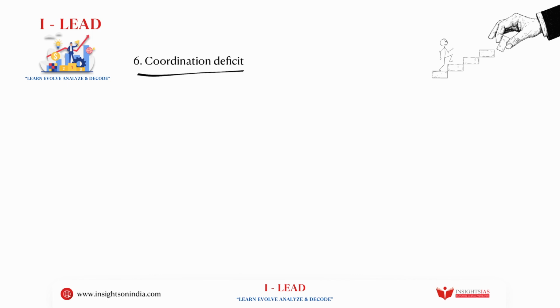Okay. The last one is the coordination deficit. What do I mean by coordination deficit? It is the absence of sustained coordination between different levels of the government. It could be central level, state level, and even the local agencies. There is no one voice which represents all of them. Swift and unilateral action is usually not taken because one person tells something, one more person tells something, and one more person tells something else. So there is always that gap between what these three levels of government are telling on a unified action about the strategic infrastructure projects which are going to come.